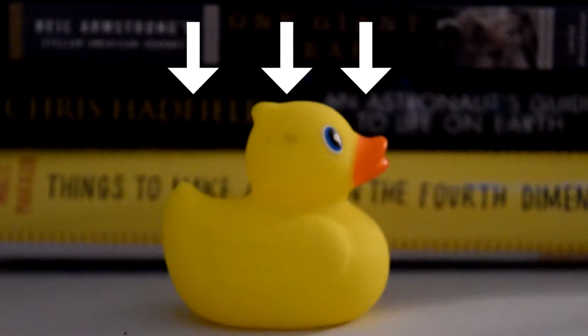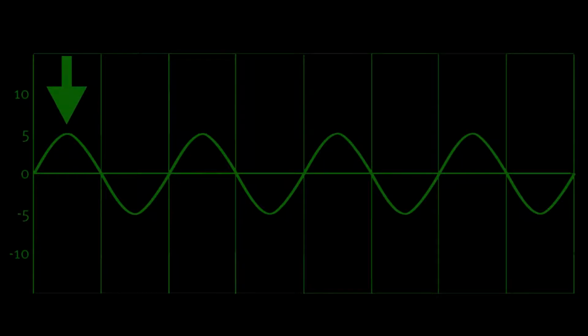In quantum mechanics, it's slightly different. There's never a single position, but a probability that a particle will show up. Let's look at a wave that continues on to infinity. Can you tell me where this wave is? There's no possible way to tell me where this wave is, right?